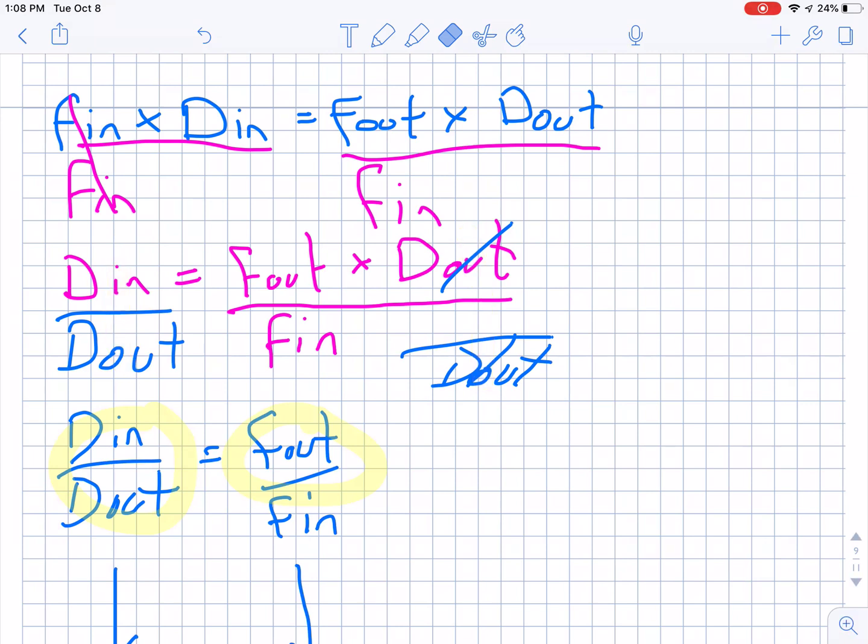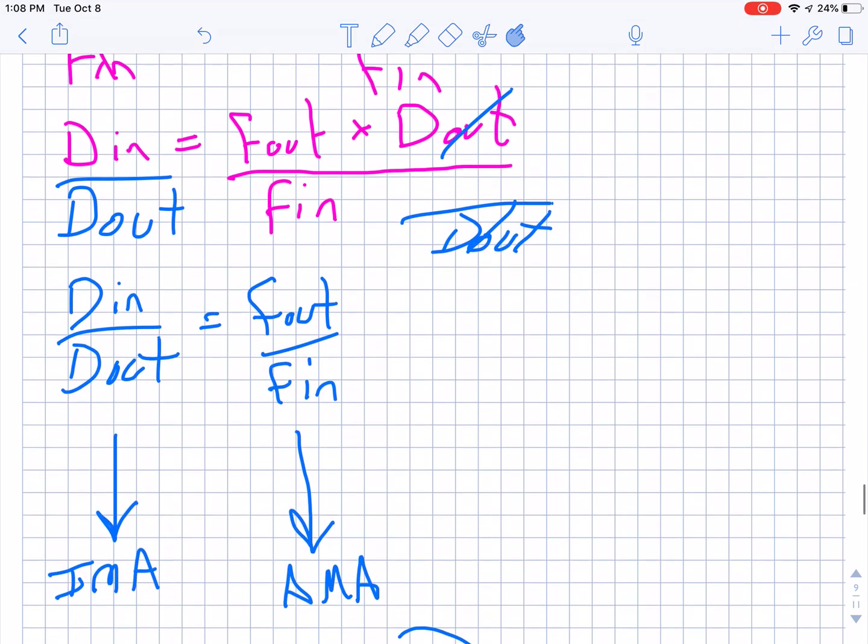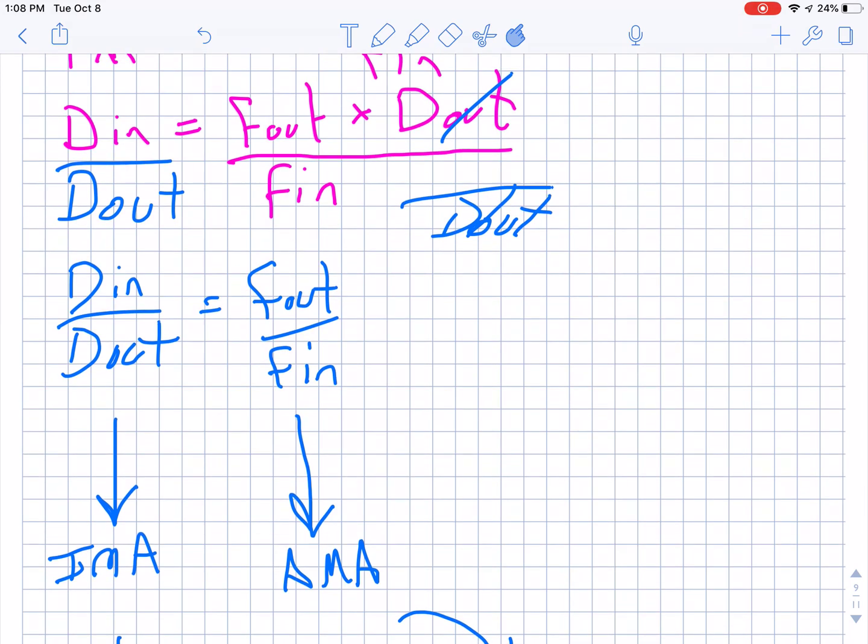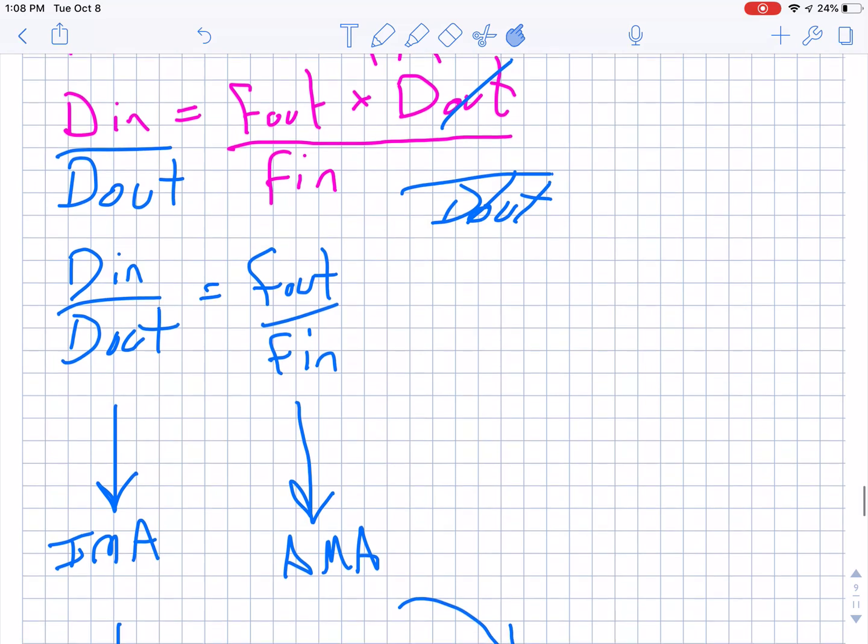Now, I'm hoping that that looks pretty familiar. What is Din over Dout? You've seen that before, right? Isn't that IMA? And what is Fout over Fin? You've seen that before. That's AMA, because that's exactly what it is. It's IMA and AMA. So stay with me for a minute.